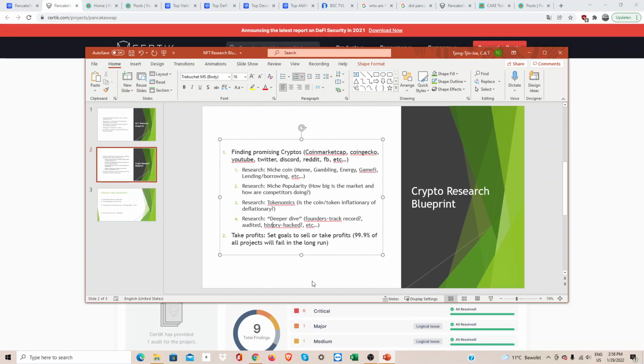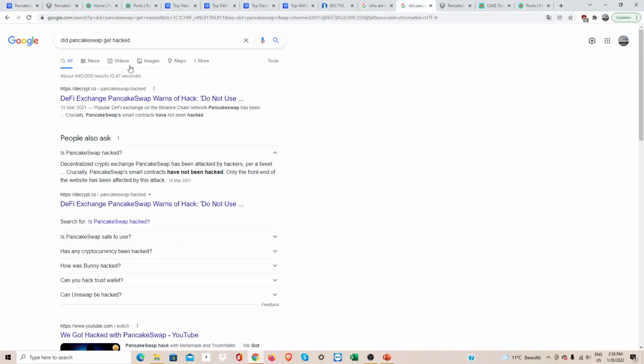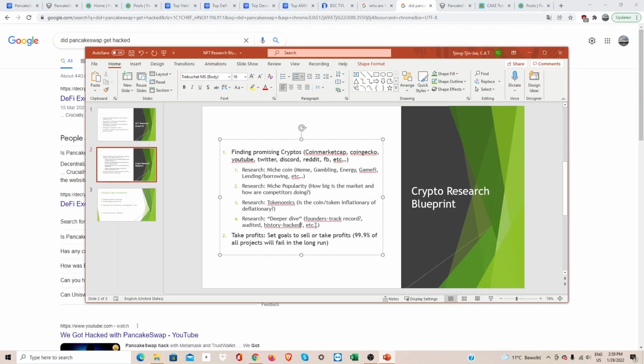Have they ever been hacked? You can just Google that, did PancakeSwap get hacked? And here you can see that they have never been hacked, only their Twitter account has been hacked, but the smart contracts on the website have not been hacked. Only the front end of the website was affected by this attack, but not the smart contracts, meaning the contracts that have influence over your money. Yeah, so this is finished.